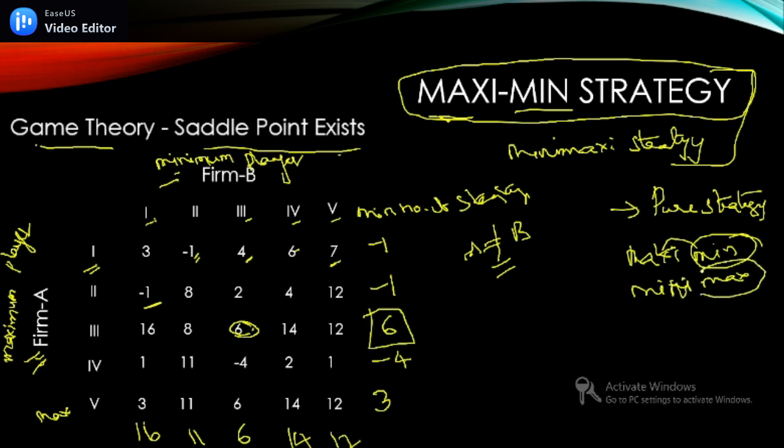Out of the maximums, which one is the minimum? Here you see 16, 11, 6, 14 and 12. So which one is the least? 6. Right? Now what is the value of the game here? So 6, here also 6. The value of the game is 6 and 6 itself is a saddle point.